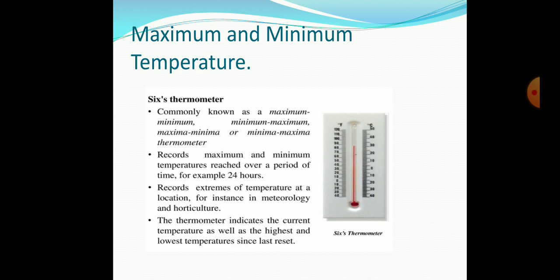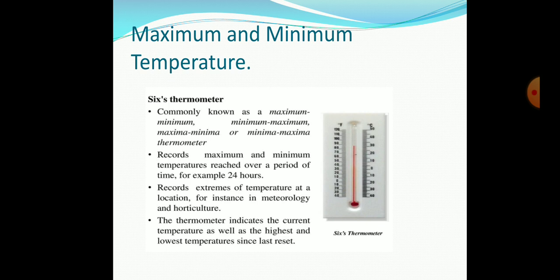Okay, and in this thermometer, the metal index is present. This will stay at the maximum temperature record, and the metal index in the minimum side will stay at the minimum temperature record.